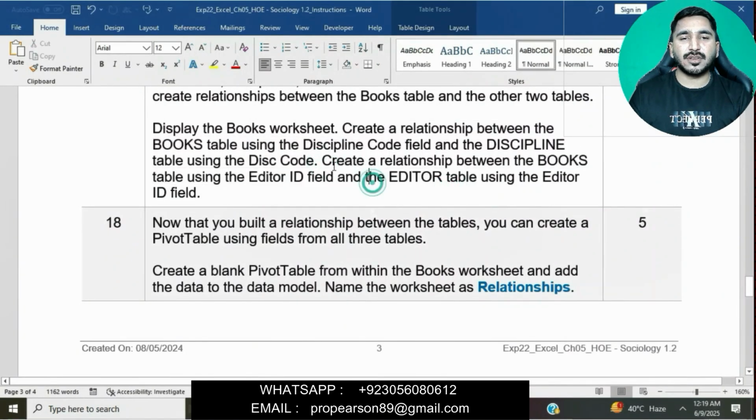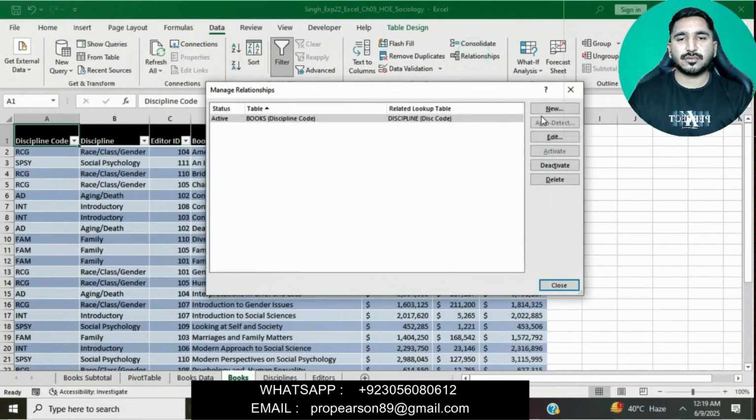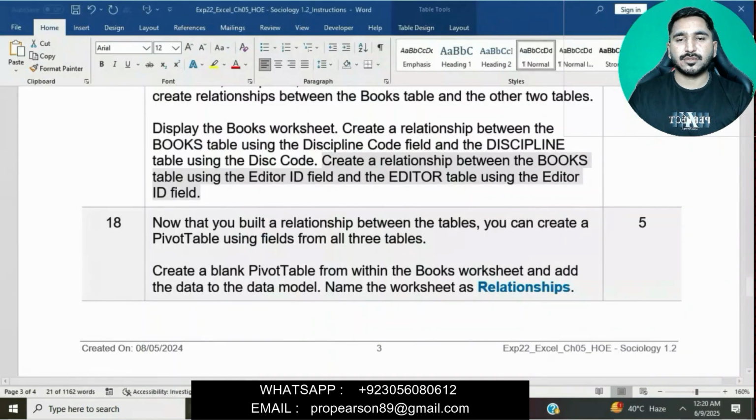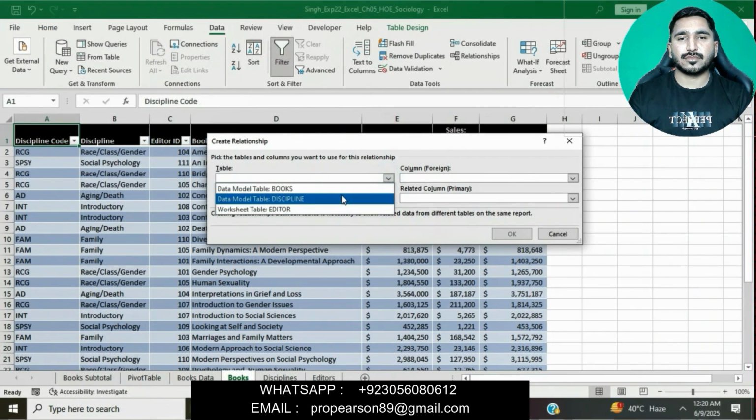Now create a relationship between the Books table using the editor ID field and the Editor table using the editor ID field. Simply you can see this, create a relationship.